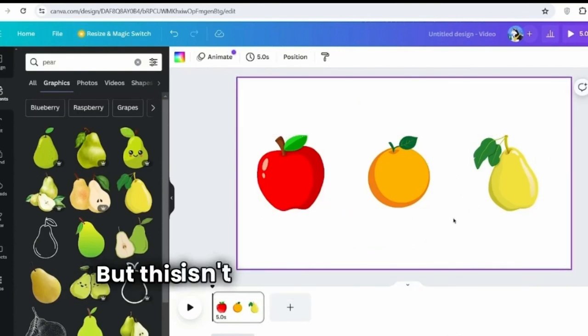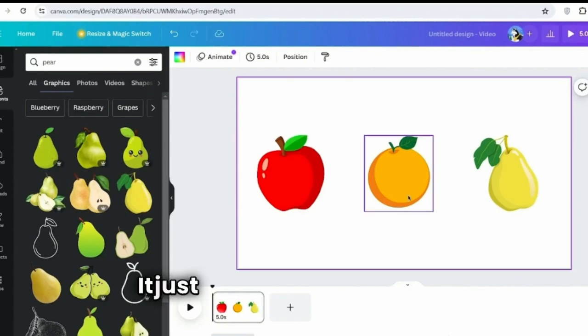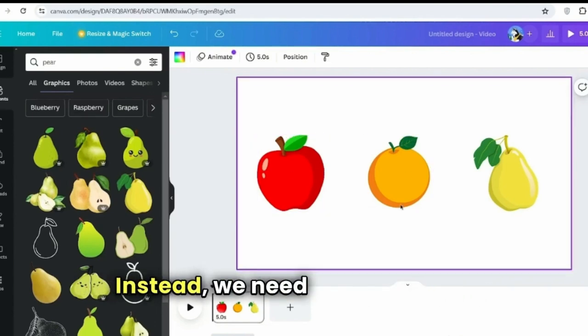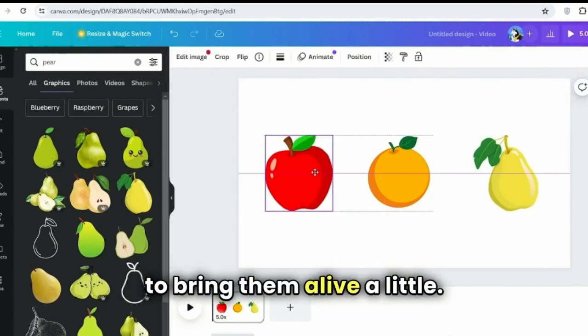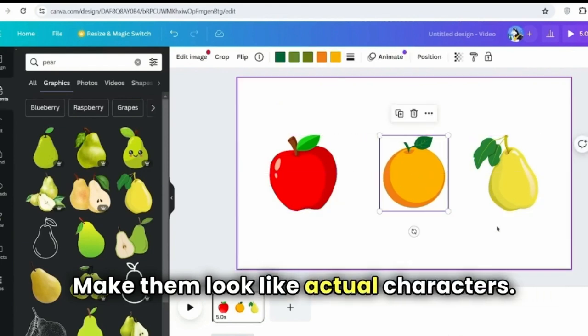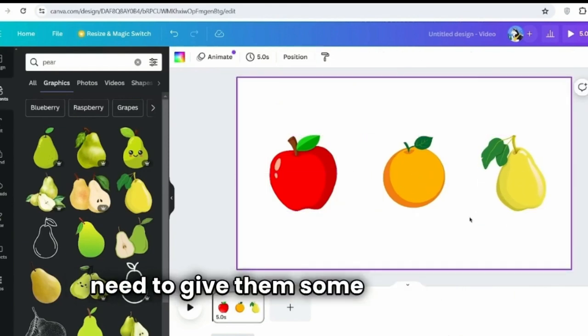Great job, but this isn't really giving anything special. It just looks like 3 fruits. Instead, we need to actually try to bring them alive a little, make them look like actual characters. So in order to do this, we need to give them some body parts.